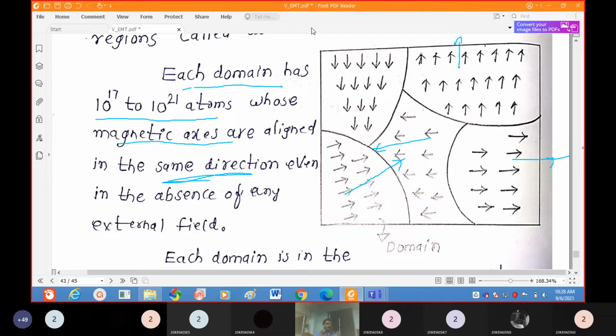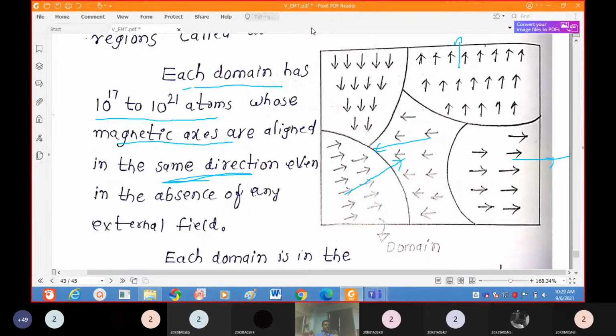Suppose you take iron. Without magnetization, iron doesn't have any magnetism. If you magnetize it, all domains orient in the field direction, and that's why it becomes magnetized. How will the material lose the magnetization?